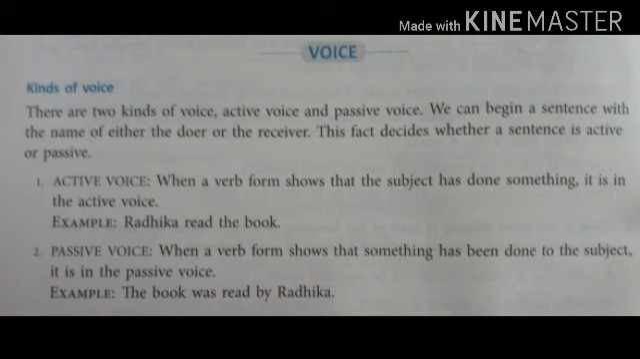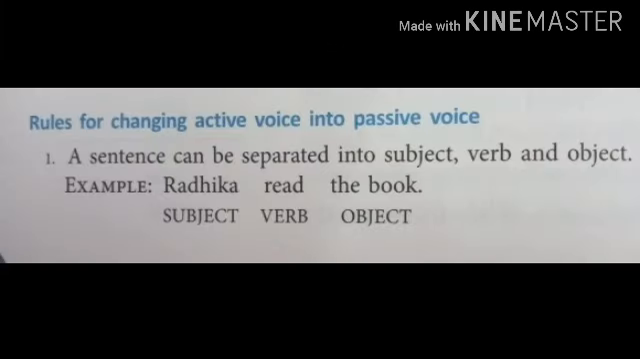See the rules for changing active voice into passive voice. A sentence can be separated into 3. First is subject, then the verb and the object. For example, if the sentence is Radhika read the book, you have to separate it into 3. First is the subject, it is Radhika. Then comes the verb, it is read, and the object, the book.